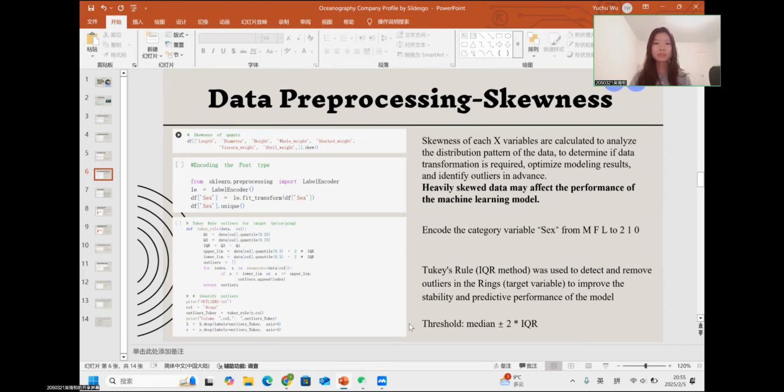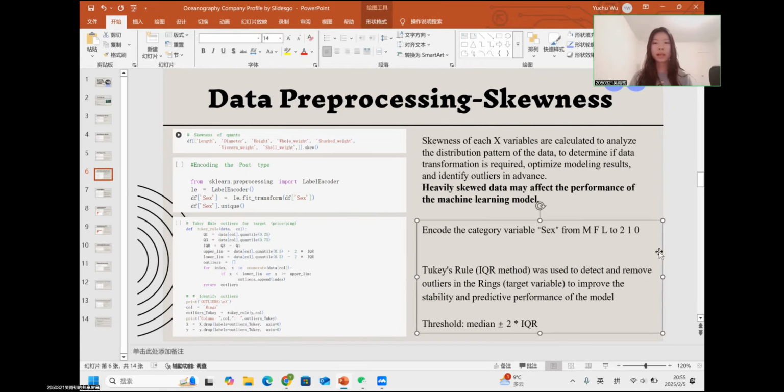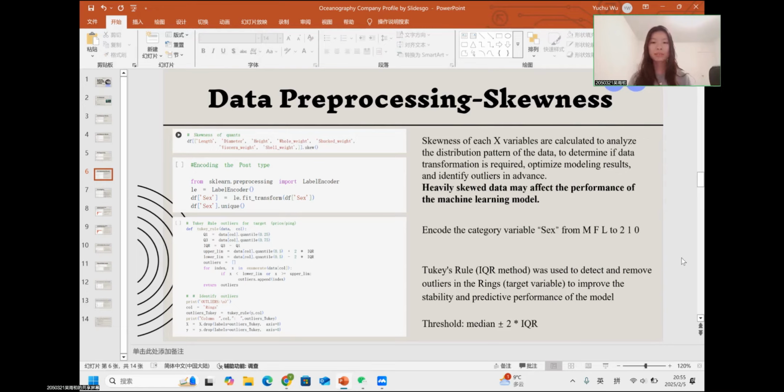Tukey's rule, and you can see the code in the third picture here, which is also the IQR method, was used to detect and remove outliers in the rings, which is the target variable, to improve the stability and predictive performance of the model. In this case, the threshold is set as median plus or minus 2 IQRs.